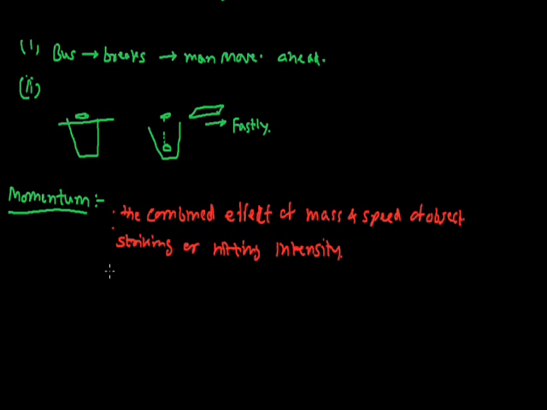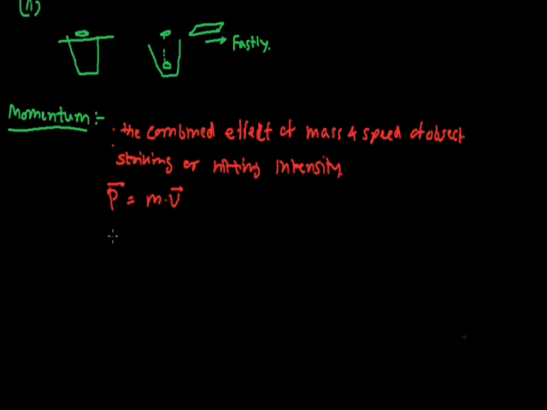This is simply denoted by p, and it is the product of mass and velocity. Velocity is a vector, so momentum will also be a vector. If we find the unit of this, mass is in kg and velocity is in meter per second, so kg meter per second is the unit of momentum.